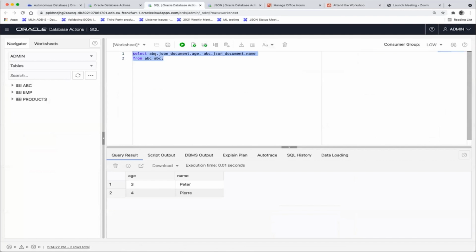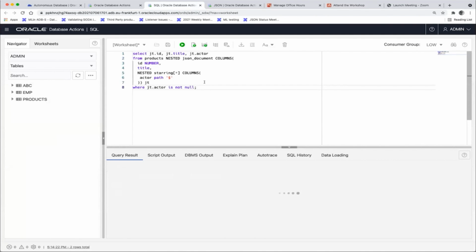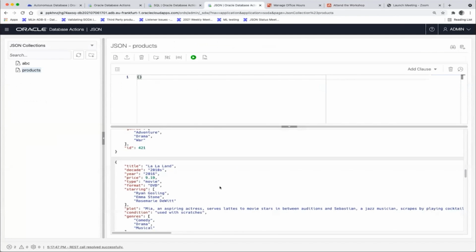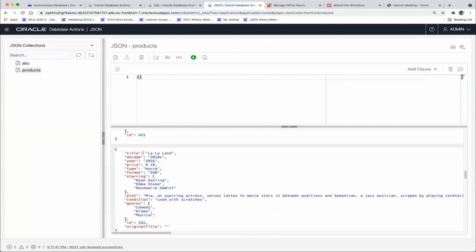So I'm going to this SQL Developer web view where I use SQL. And let's quickly go back to one of these data sets. In my collection, I have a product, and these products could be movies. So here we have a movie La La Land, and I have some properties, like what's the format. And there's one nested array about the actors that play in this movie. So we basically have a bunch of movies, and each pointing to a list of actors.